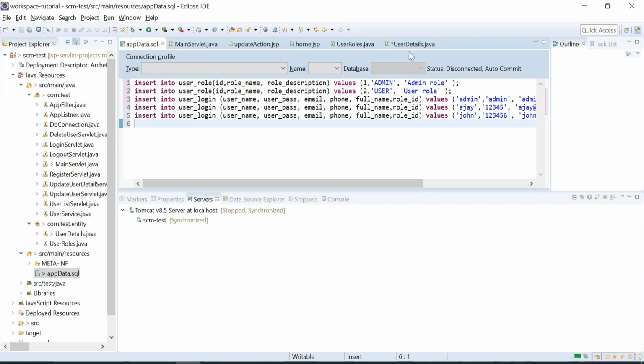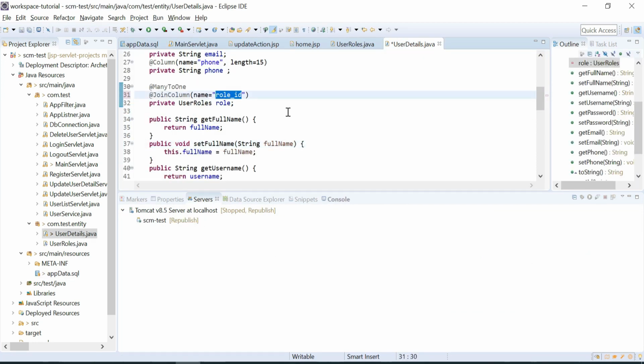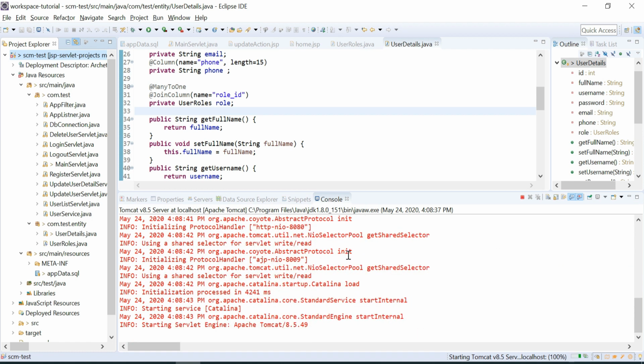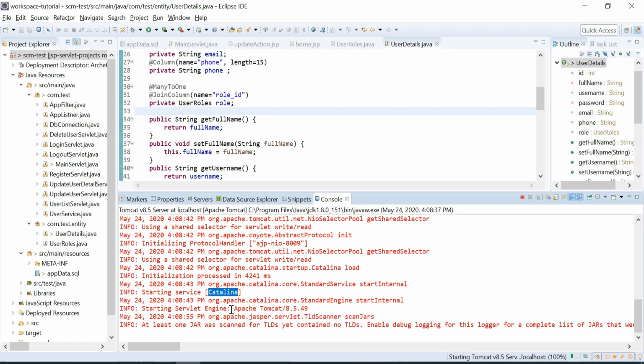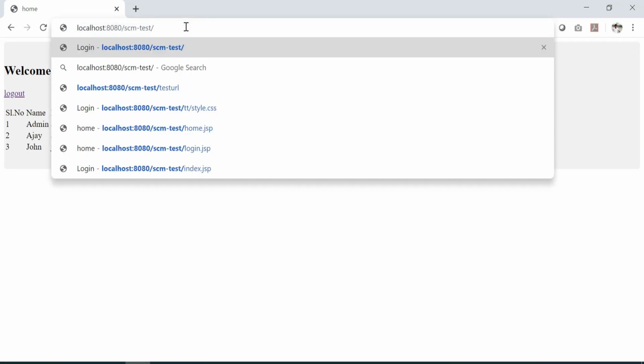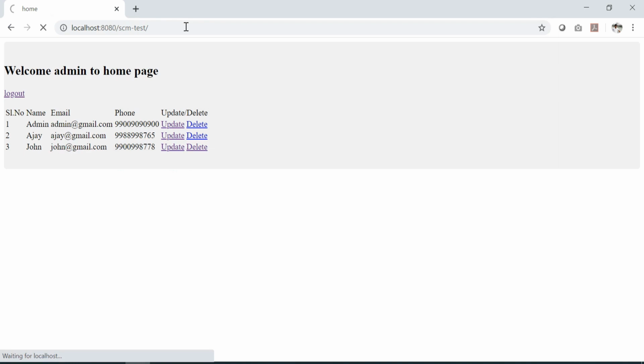We have changed the column name to role underscore ID. Let's rerun this. When we rerun, the login also will be modified based on the role.